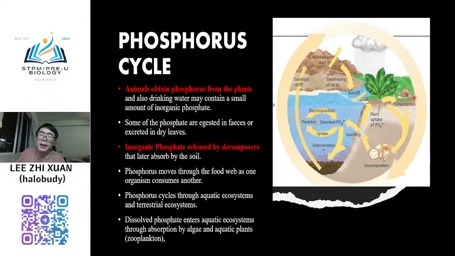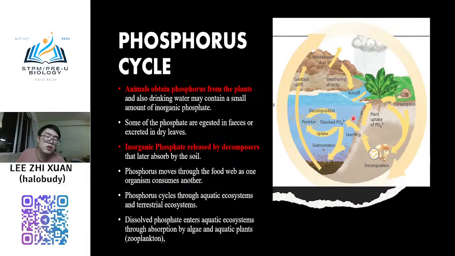Kalau dia dah makan itu mayat kami ataupun mayat the leaf of the plant, dia pun akan release the phosphate to the soil. And then the phosphorus will move through the food web as one organism consumes another. And then the phosphorus cycle will also occur in the aquatic ecosystem, same as the terrestrial one.